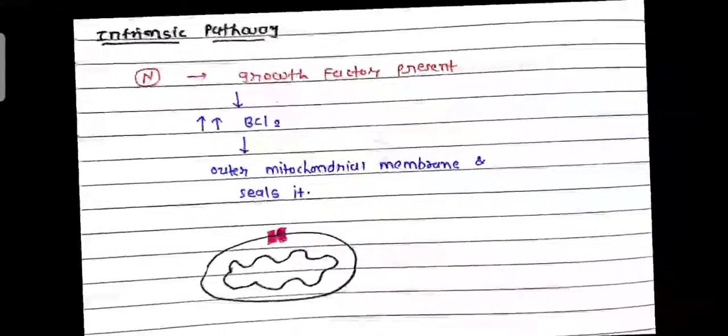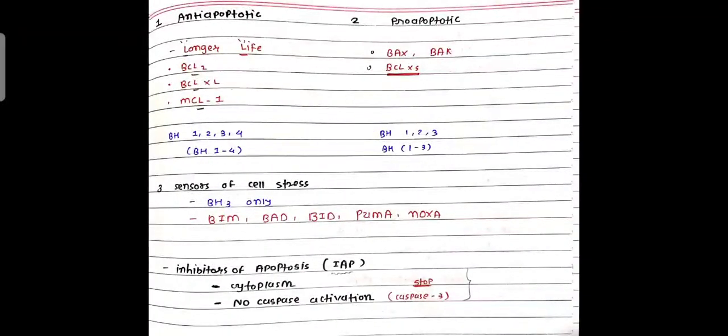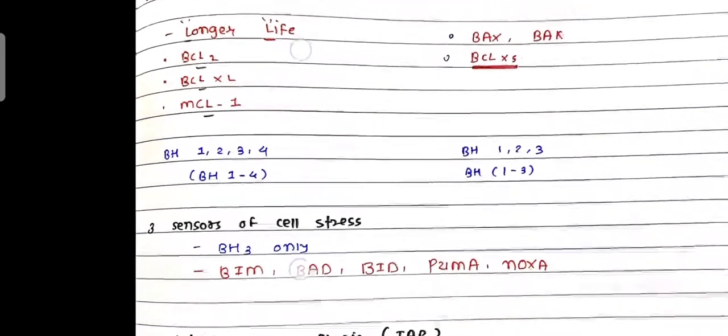Okay friends, now we see anti-apoptotic, pro-apoptotic and sensors of cell stress. What is anti-apoptotic?